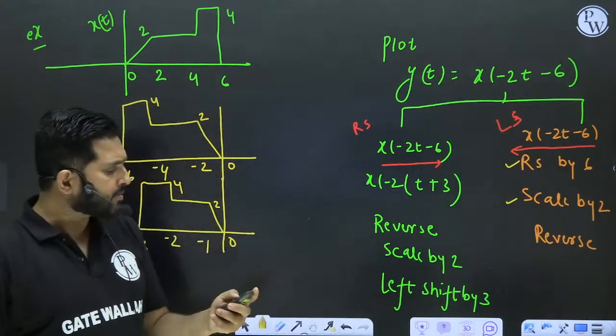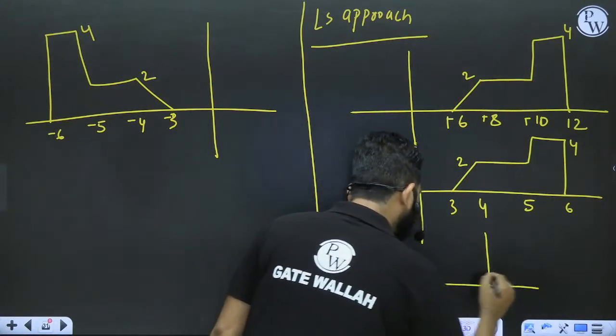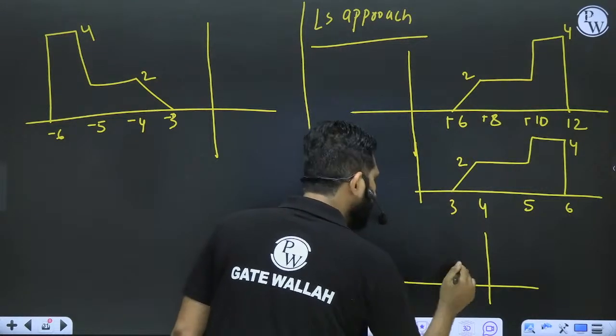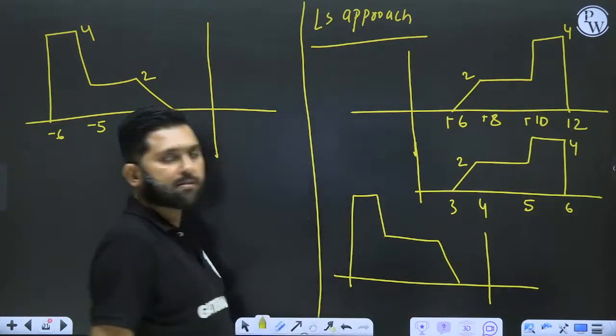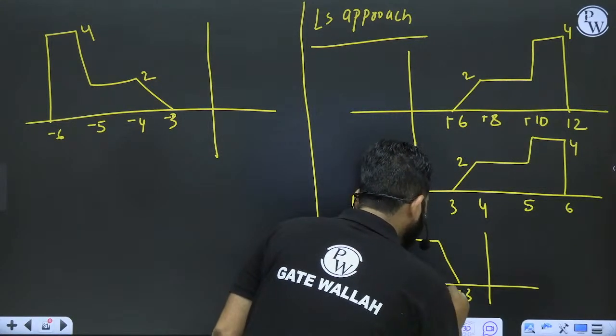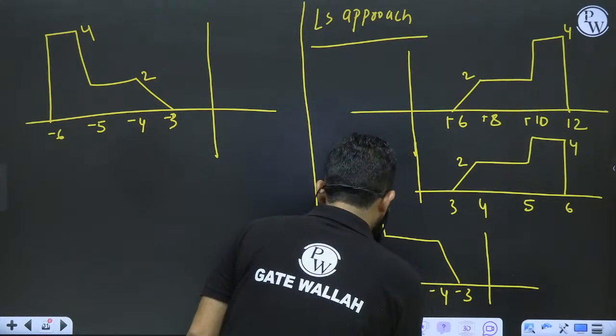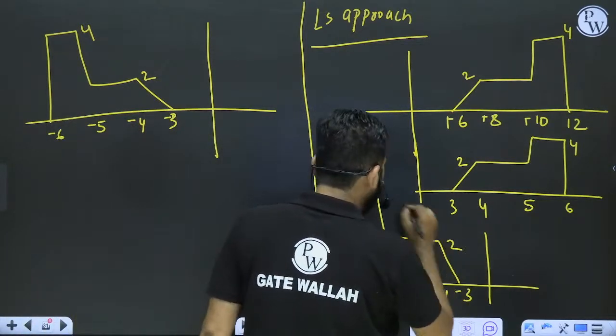So simply reverse it. When you reverse it, don't you think I will get this signal? See? What are the points? The points are simply minus 3, minus 4, minus 5, minus 6, which is the same. Look, which is the same, 2, 4.